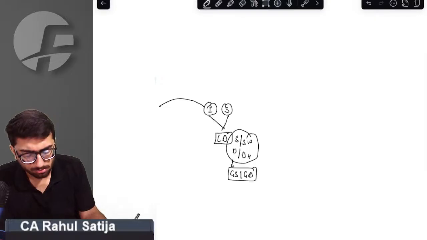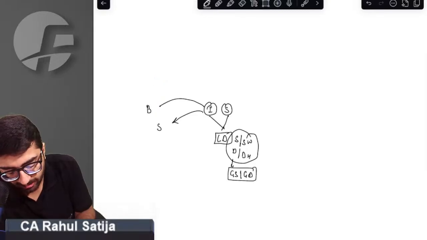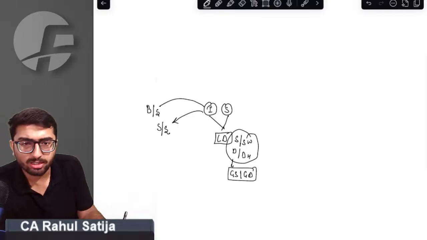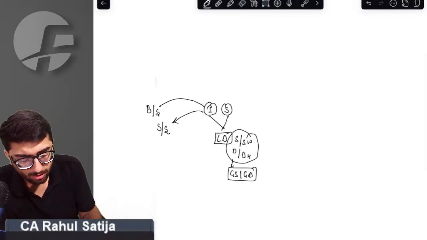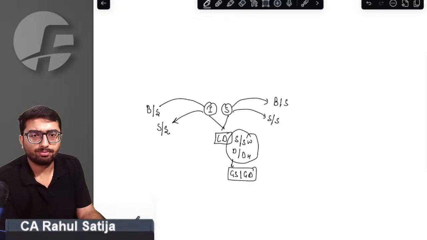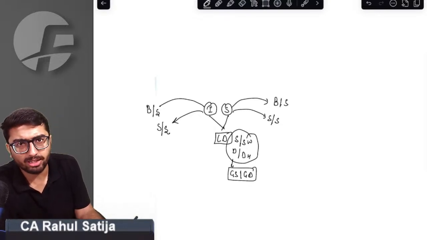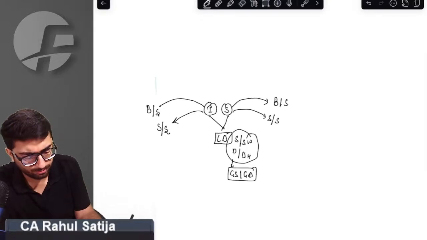For individual, his brother is relative, his sister is relative, his brother's spouse, his sister's spouse is also relative. For an individual, his spouse's brother and their spouse, spouse's sister and their spouse is also relative. Whenever I'm talking about brother, it also includes spouse. Whenever I'm including any sister, it also includes spouse.